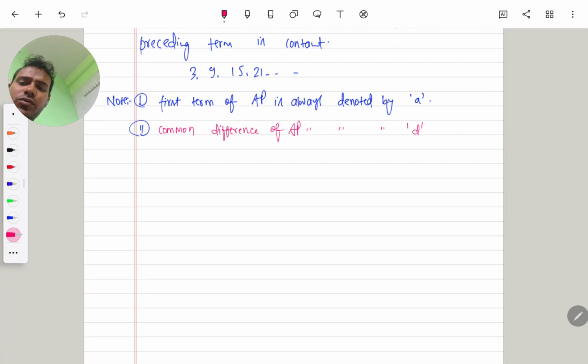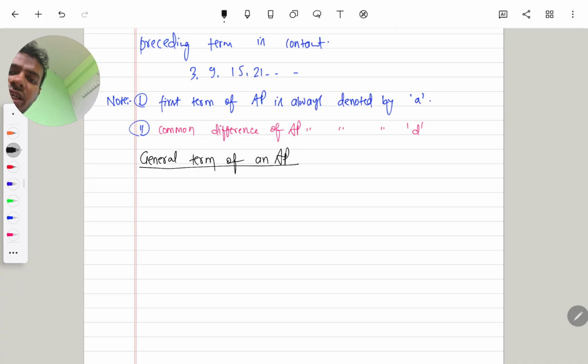Now we come to the general term of an AP. Although I think you all studied this topic of AP general term and sum of n terms in your high school, in your previous classes. If you studied it, then it is good. If you have not, then you can learn from this.